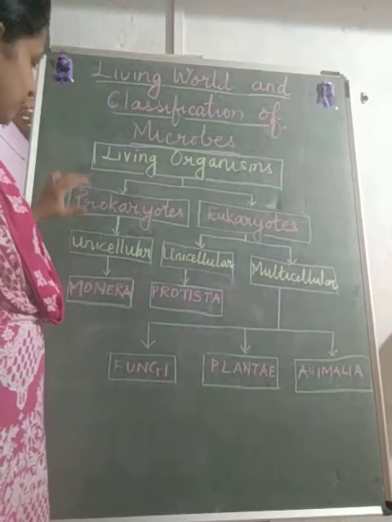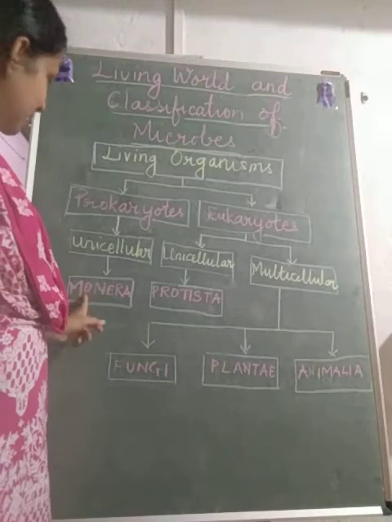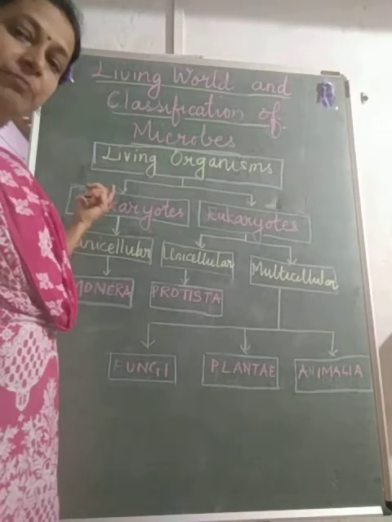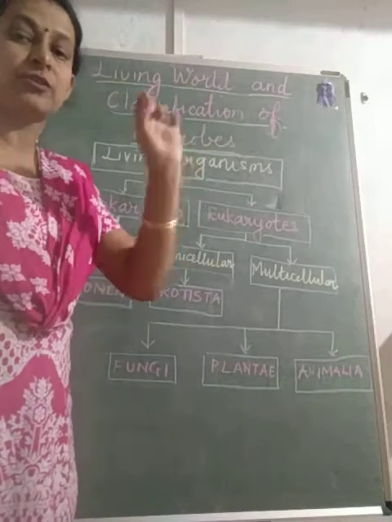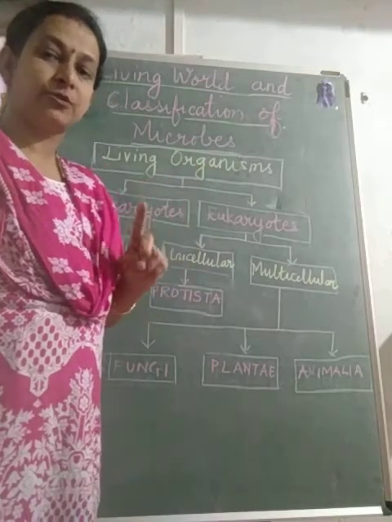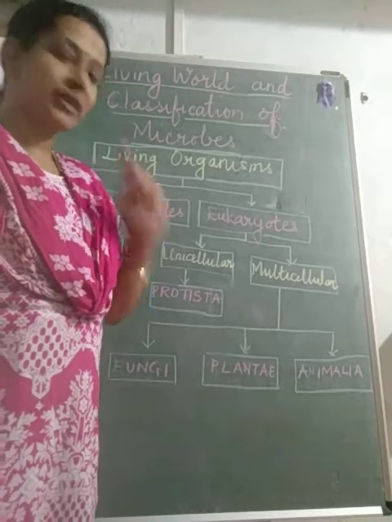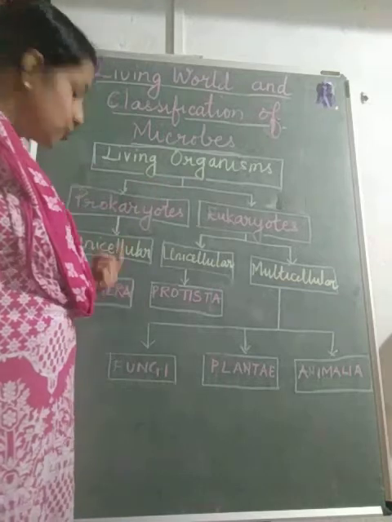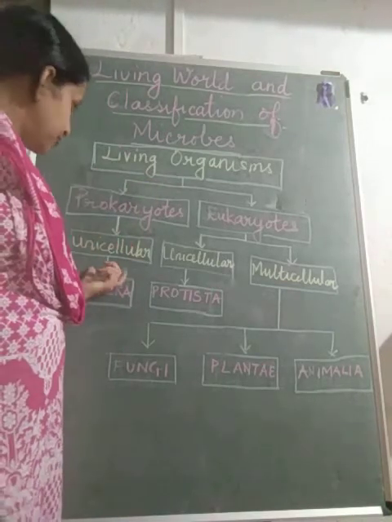In prokaryotic unicellular organisms, there is only one group, Monera. Monera have a primitive nucleus and are unicellular. That means they are the first evolved organisms. I have already explained to you in the first video about bacteria. Bacteria were the first organisms to come into this world. So he made the first kingdom Monera, which were prokaryotic and unicellular.